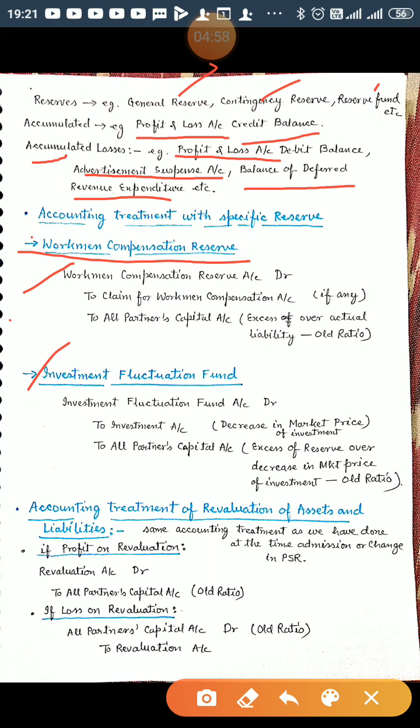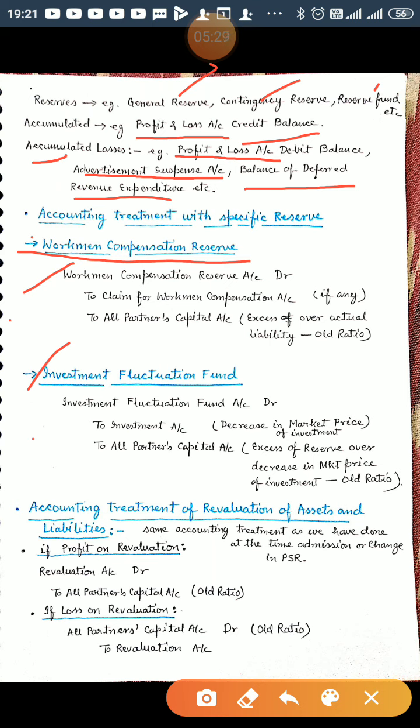So if at the time of retirement there is a decrease in the value of investment in the market price, that loss will be met by using the investment fluctuation fund, and if there is any balance, that will be written off among all the partners in their old ratio.